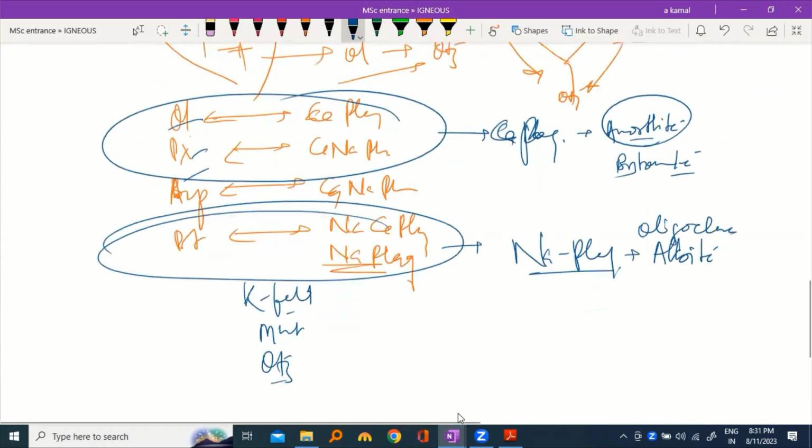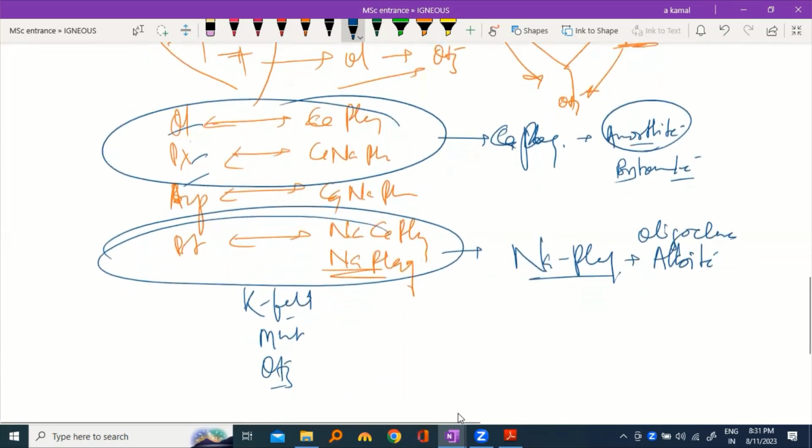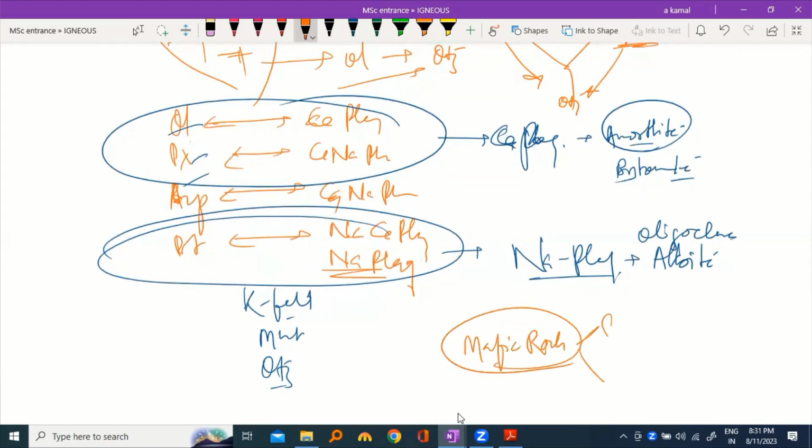With the help of this Bowen reaction series, now we can infer what minerals occur in mafic rock. Suppose we have gabbro and basalt. Which minerals are supposed to be found in these mafic rocks?